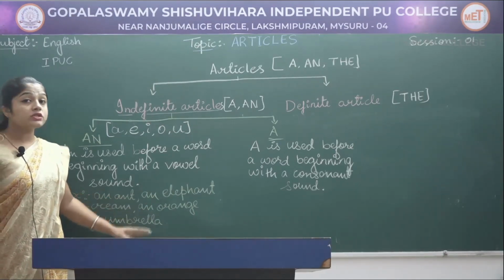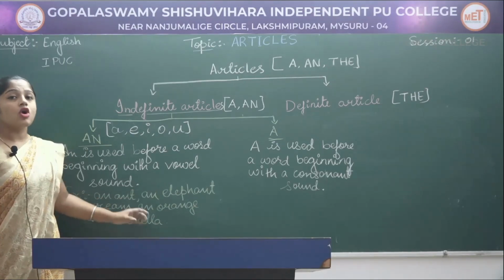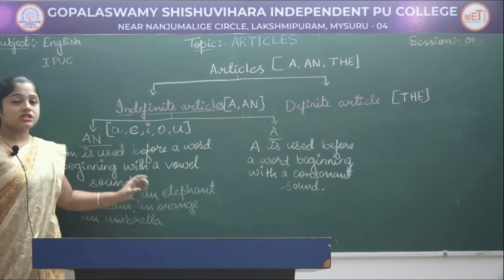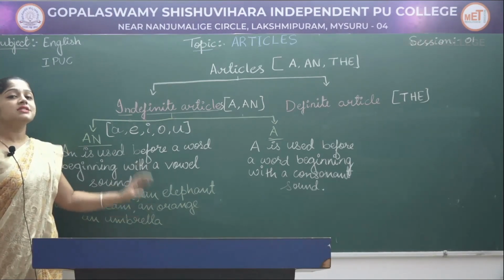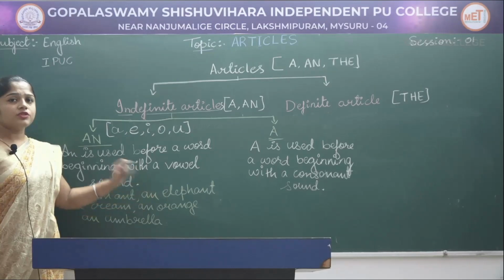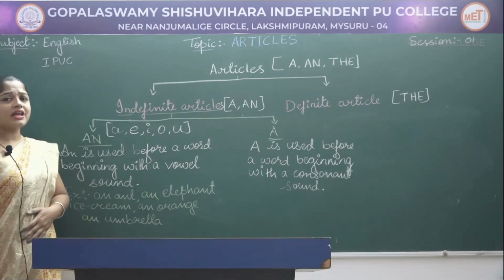Okay. So we use an before the vowels or vowel sound. Understood? For example, we have one more, an hour.